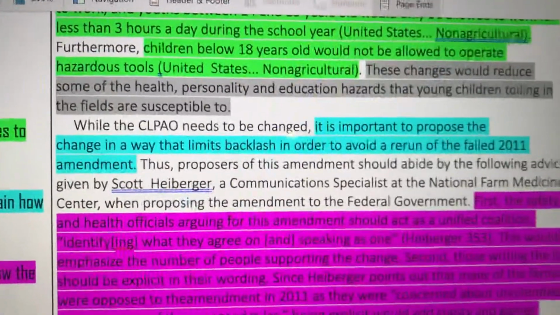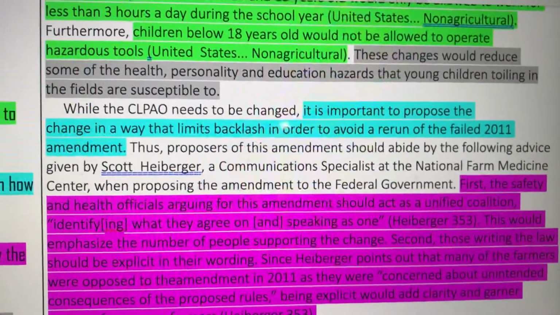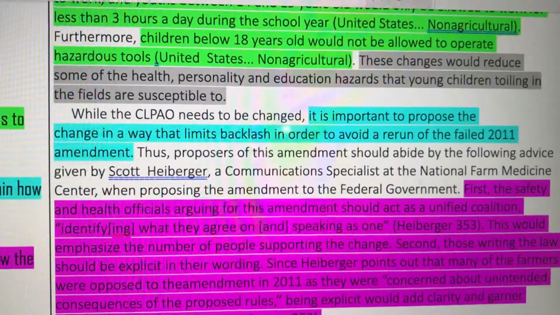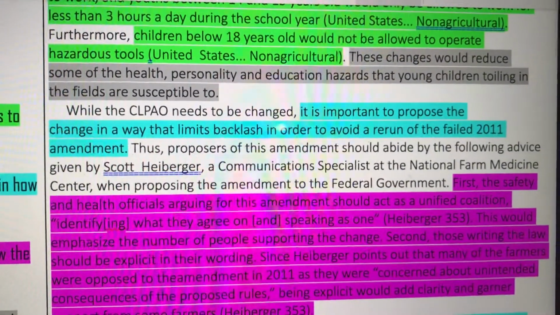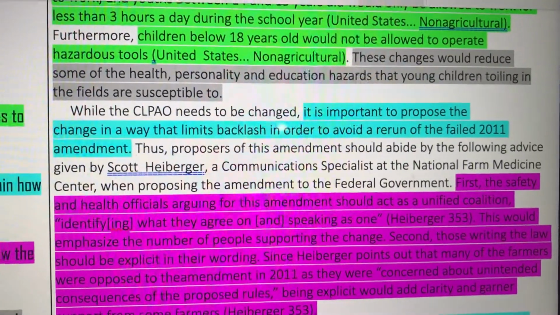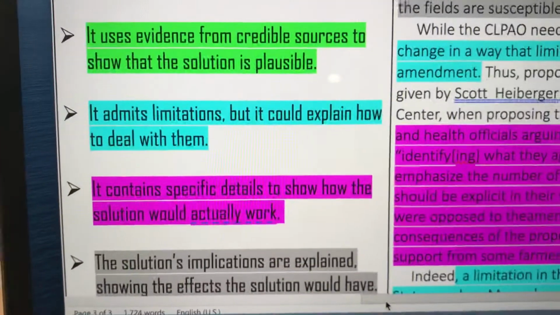So now we come on to the next paragraph, and it says, "While the CLPAO needs to be changed, it's important to propose the change in a way that limits backlash in order to avoid a rerun of the failed 2011 amendment." So we come over to here. It is admitting limitations here.